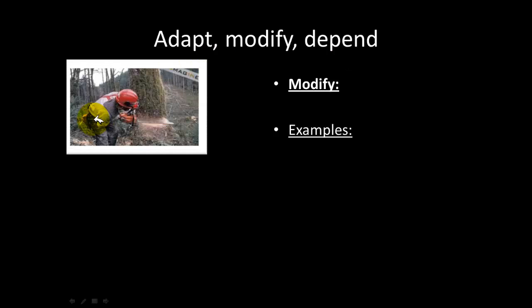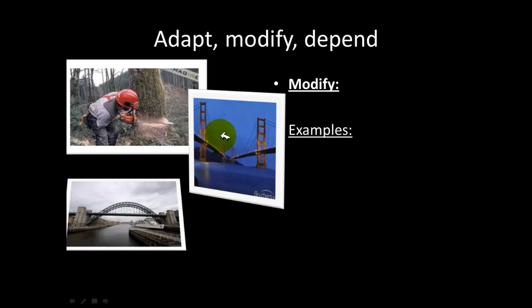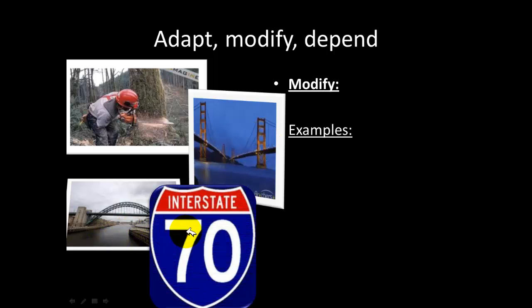Some examples of modifying the environment are to cut down trees. Another example is when we build bridges to get us from one place to another, from one end of a lake or an area to another. And here's another bridge. And another example is when we build roads to make it easier to travel across distances.